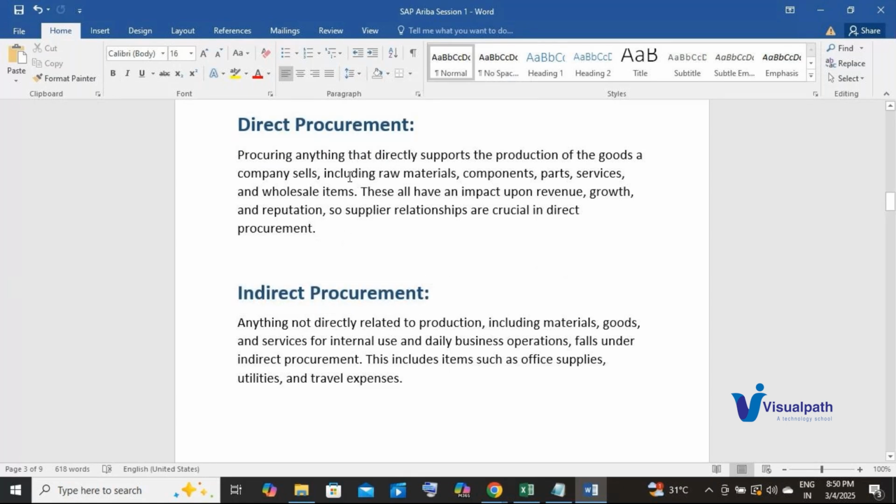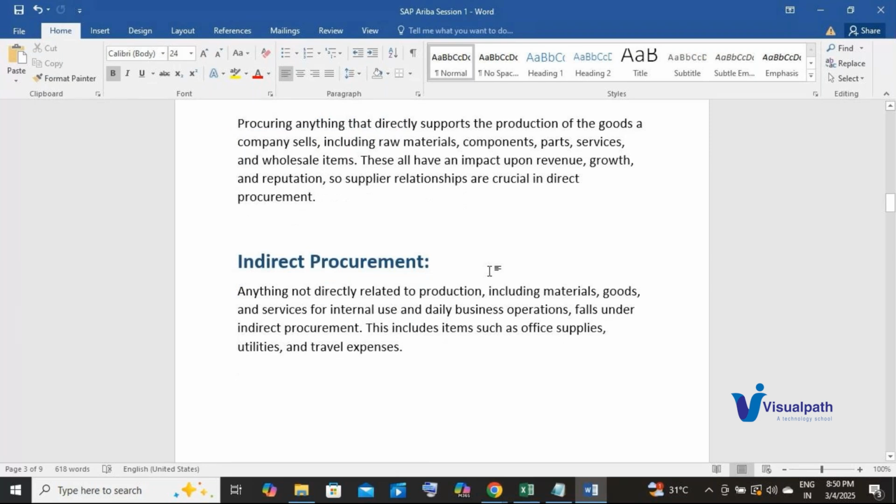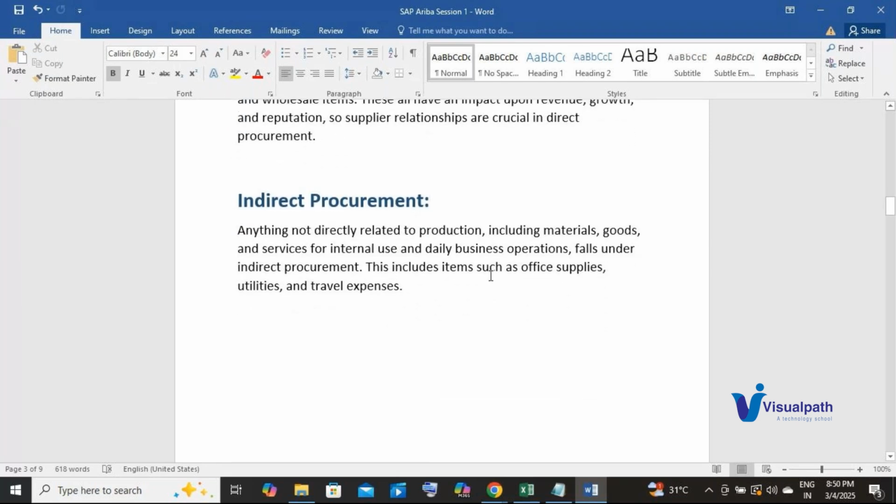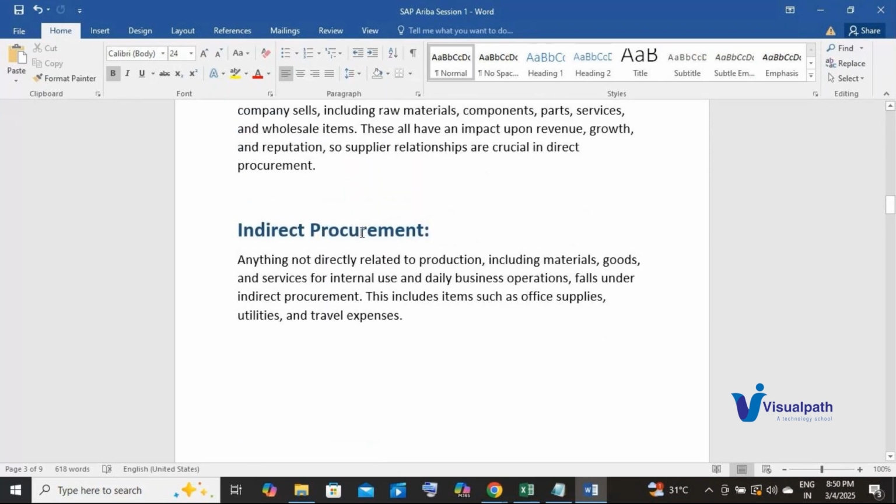Direct procurement is done in ERP systems because there are a lot of activities involved in it. Ariba is a very basic, simple application when you compare it with other ERP applications like SAP and Oracle, where a lot of functionalities are involved. Indirect procurement is where Ariba is going to be helpful.